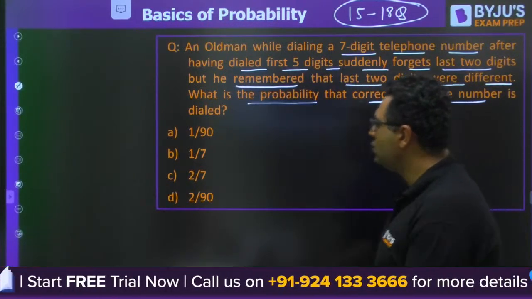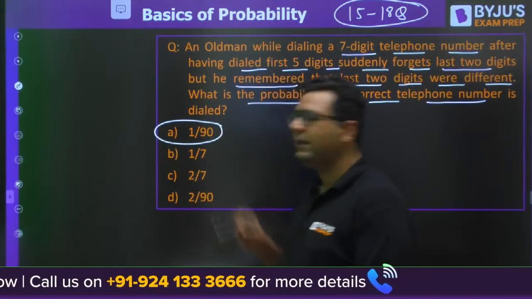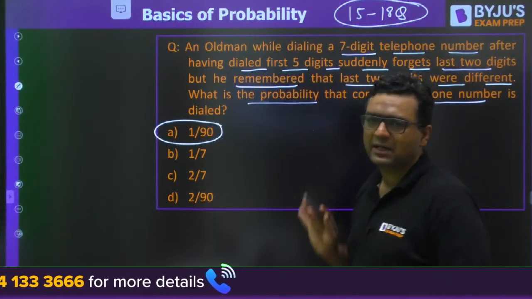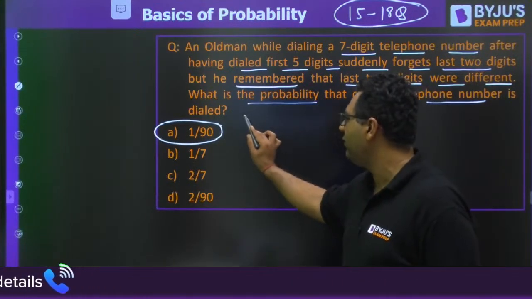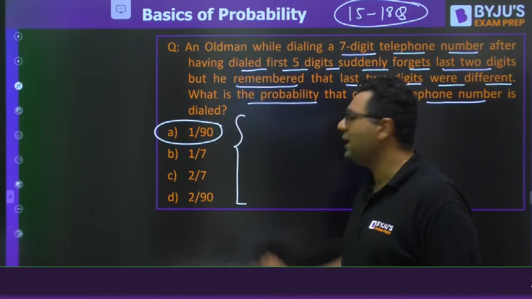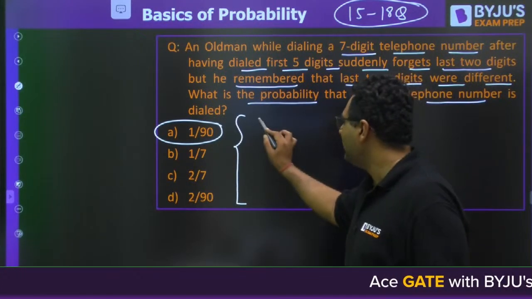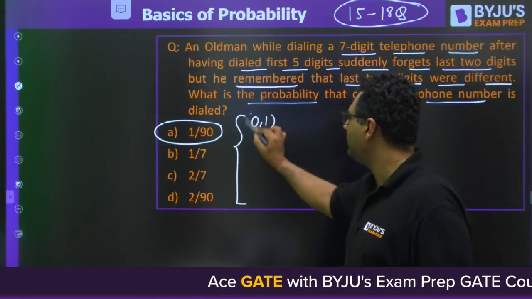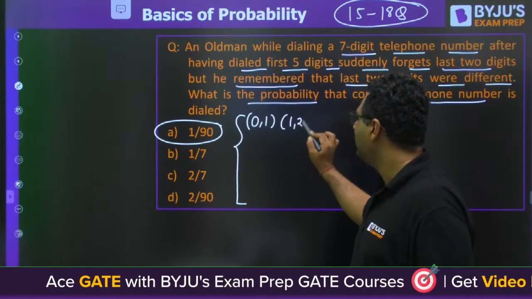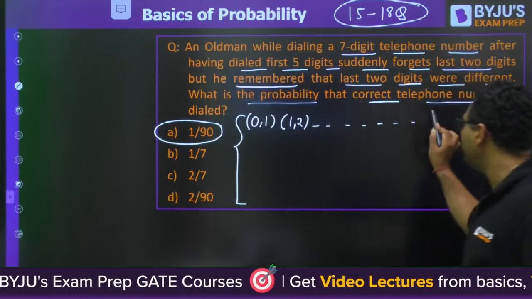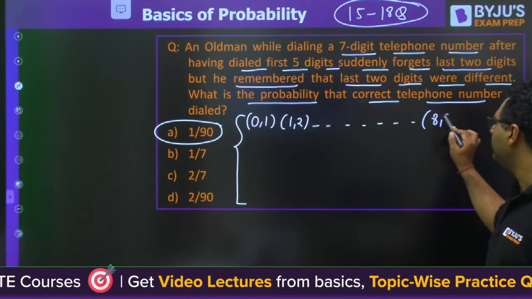Great. So the answer you guys are giving is 1 by 90. You know that 5 numbers are already dialed correctly. We are left with 2 numbers and both the numbers are different. So they can be 0, 1. They can be 1, 2. They can be 8, 9.